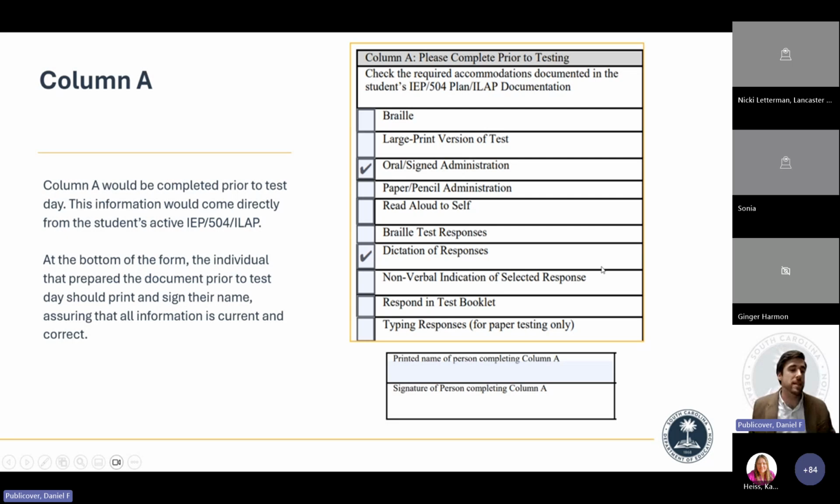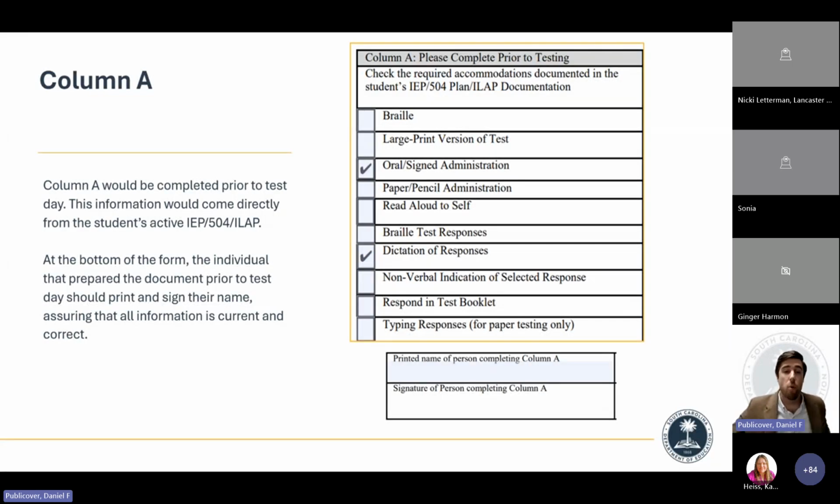So column A, this is where prior to test day, an individual would complete with all of the student's active accommodations that are featured in their IEP, 504, or ILAP. And ILAP is in there, so you'll see there's a couple extra accommodations that we don't offer within Ed Plan. However, that's reflective of the ILAP. So you would check these boxes to say, this is exactly what accommodations they should be getting on test day.